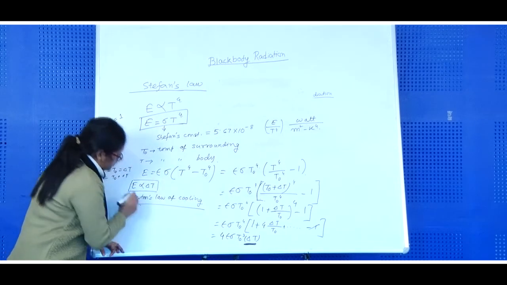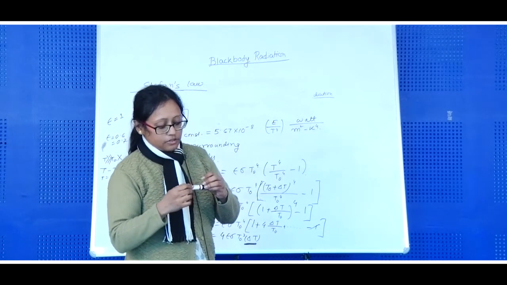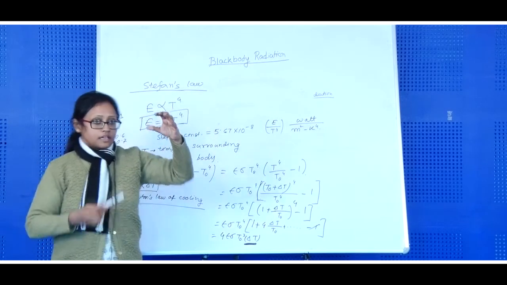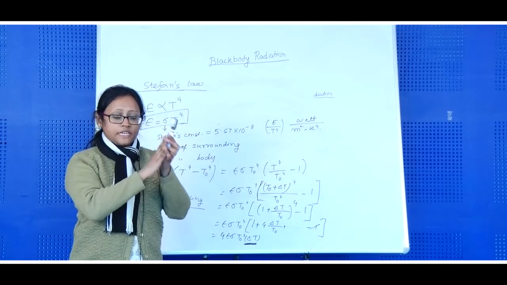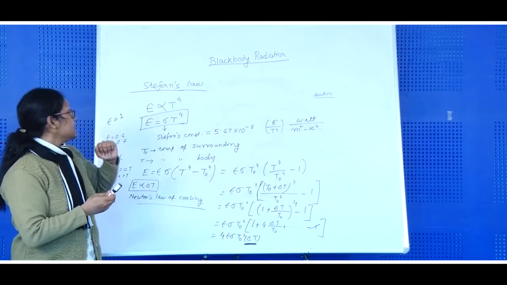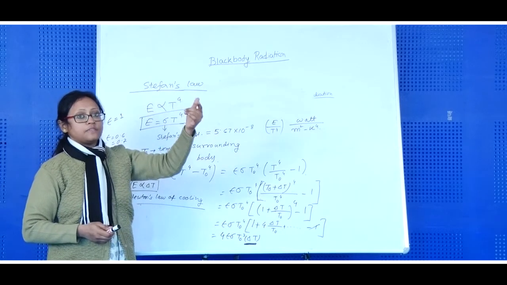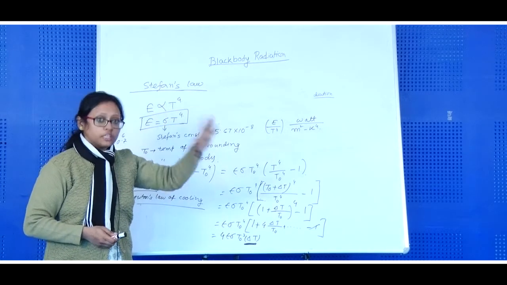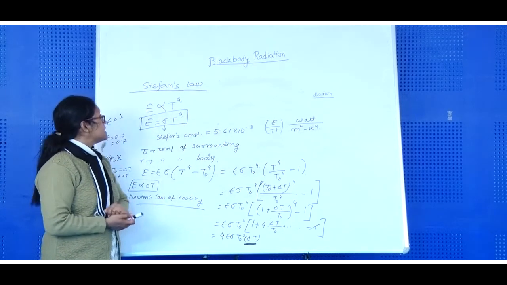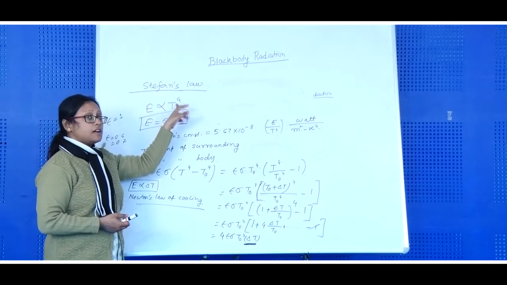Okay. So now we get some basic laws of the theory of heat exchange. That is, if any body is at a temperature T, it always emits radiation and receives radiation. That is Prevost theory. Then we get Kirchhoff's law, that is, at a particular temperature, the ratio of emissive power to absorptive power is the same for all bodies if they are maintained at that particular temperature T. Then you get Stefan's law, E is proportional to T to the power 4, where T is the absolute temperature of the body.